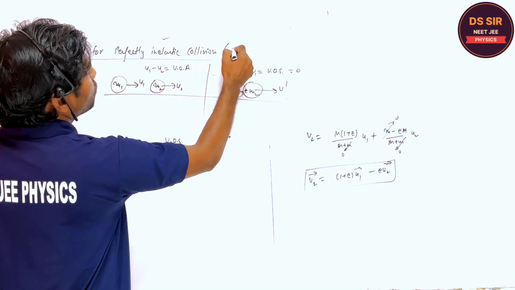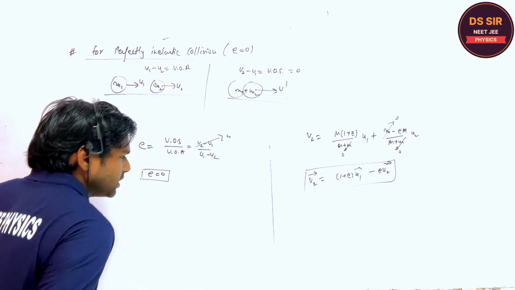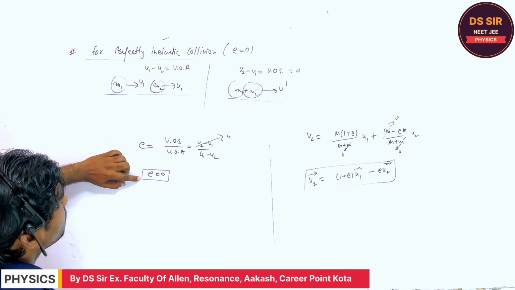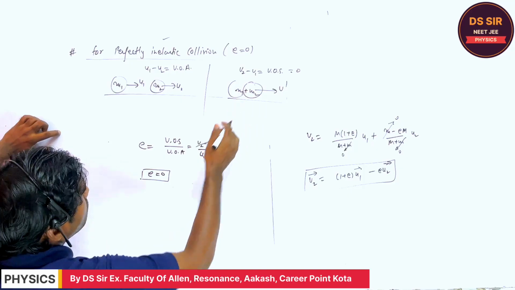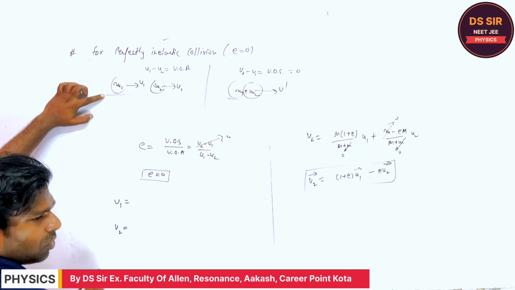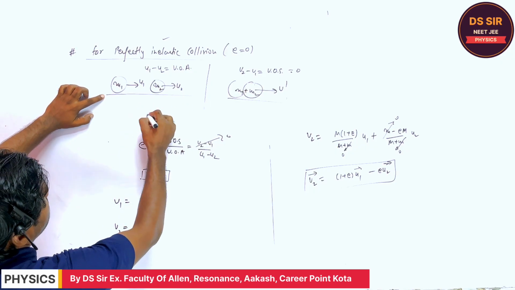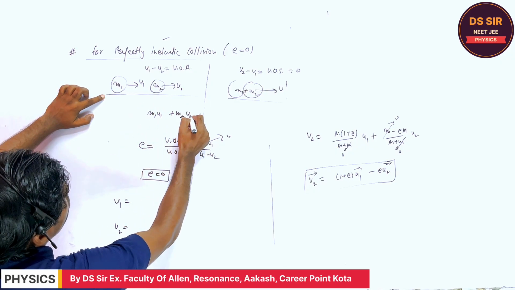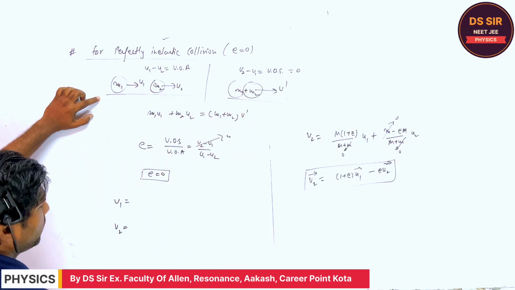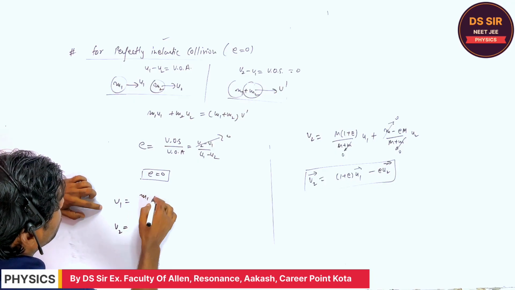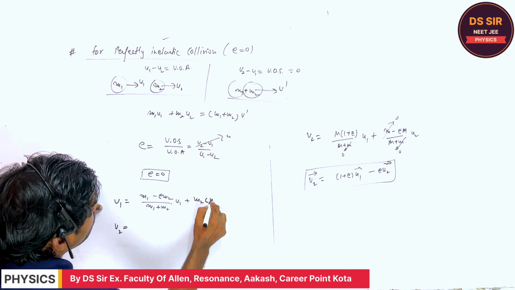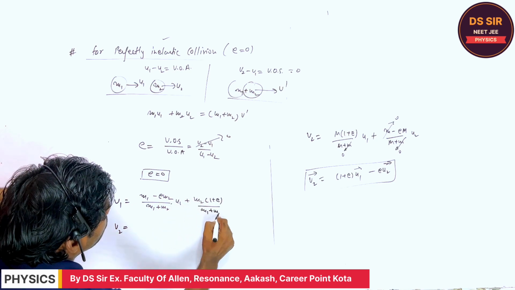For a perfectly inelastic collision, what is the coefficient of restitution? There e is equal to 0. If e is equal to 0, what is the common velocity? Either you can find it with the help of the formula, or you can directly write m1 u1 plus m2 u2 is equal to m1 plus m2 into v dash. So this is the common velocity you can find, or (m1 minus e m2) upon (m1 plus m2) into u1, plus m2 (1 plus e) upon (m1 plus m2) into u2.